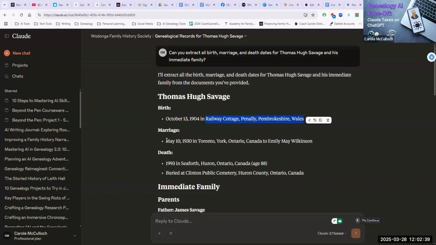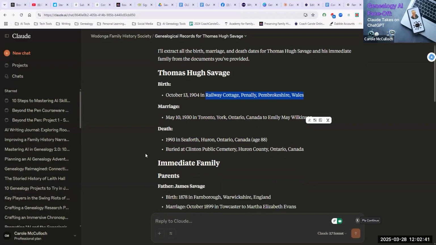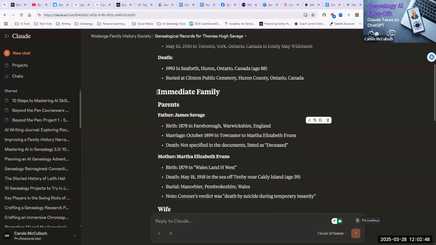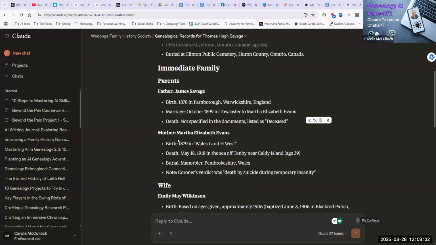And then the marriage date and place, death date, and then it arranges the next set of dates via these headings: immediate family, parents. So it's slightly different to the layout in ChatGPT, but the information is the same because it's drawing on exactly the same document. The information about the father and the mother, and a note here for Martha Elizabeth Evans about the coroner's verdict.